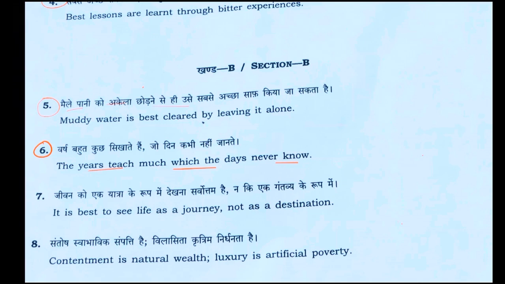Now, the next question, which is question number 8, the last question of section B, says contentment is natural wealth, luxury is artificial poverty, संतोष स्वाभाविक संपत्ति है, विलासिता कृत्रिम निर्धनता है. Is this question on the expected line? Then I would say yes. I was expecting this question to come either this year or next year or somewhere in the last year also. I was expecting this kind of question.